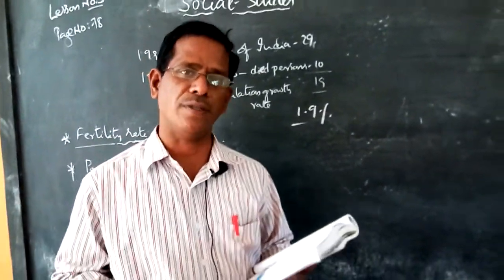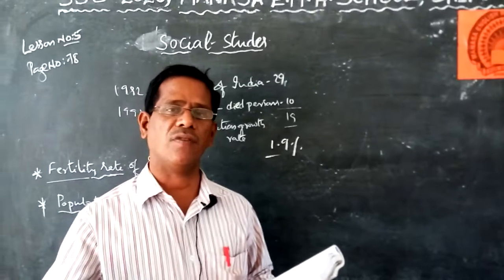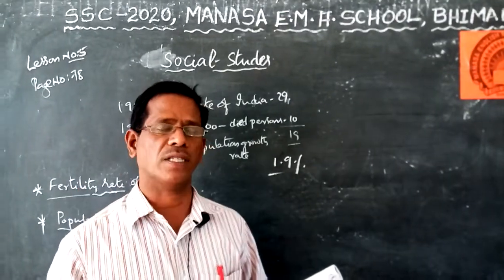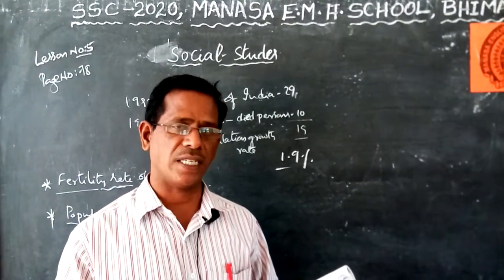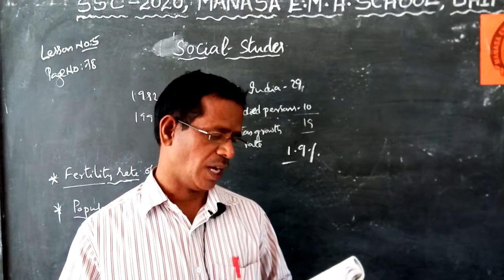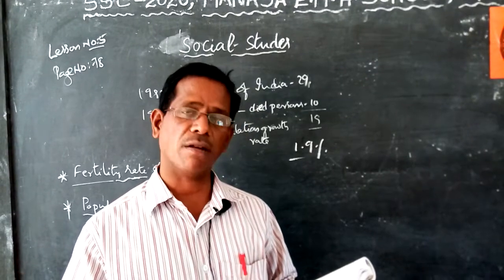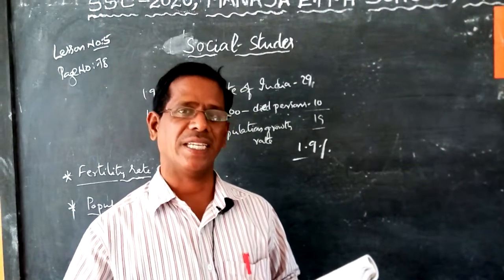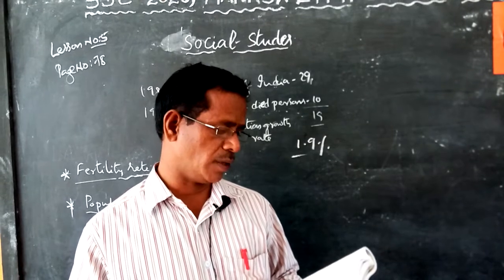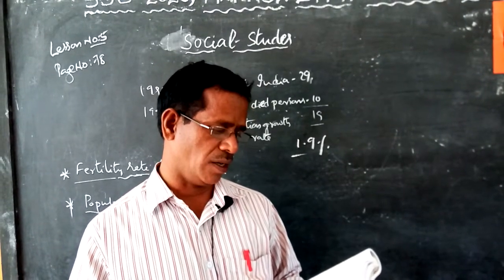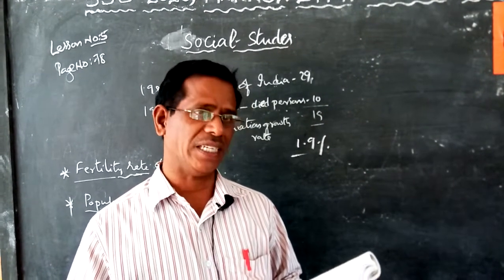Wars we have not observed. After the Second World War ended, we cannot see any such type of wars. And epidemic diseases such as malaria, plague, and cholera are also controlled. These are the causes for the decrease in death rate. Polluted water and unclean garbage cause several diseases.